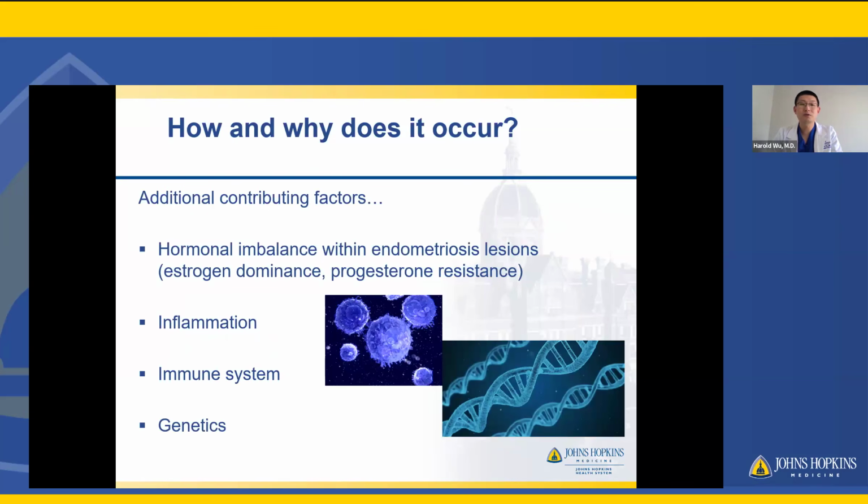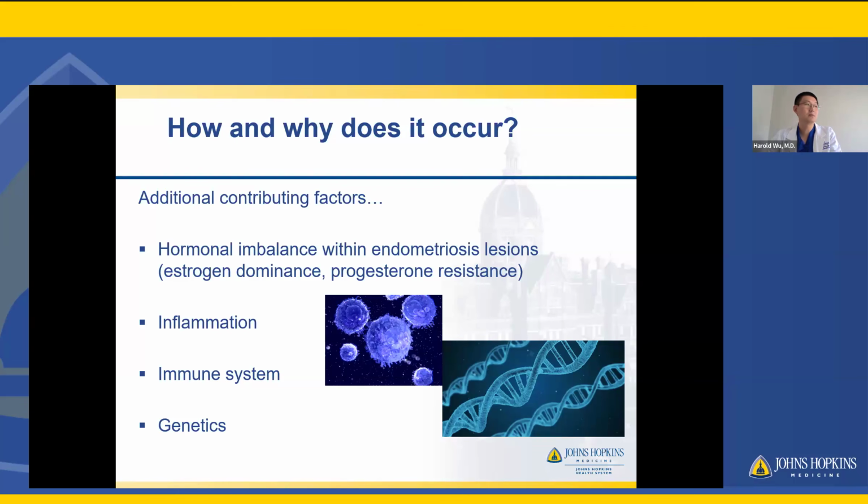There are, of course, additional contributing factors. For example, there are certain endometriosis lesions that sometimes have the ability to make their own estrogen that feeds and stimulates themselves, or even that have resistance to progesterone, another female hormone that usually antagonizes the effects of growth on endometriosis. Obviously, inflammation is a big factor, right? Because you shouldn't have blood or cells that create blood in your pelvis.